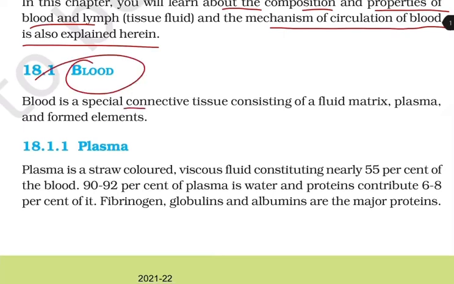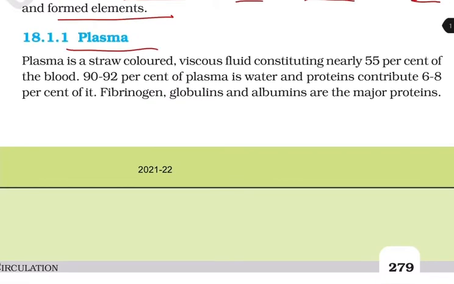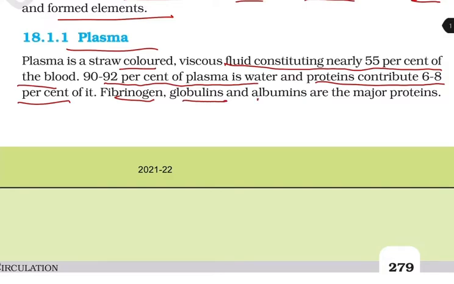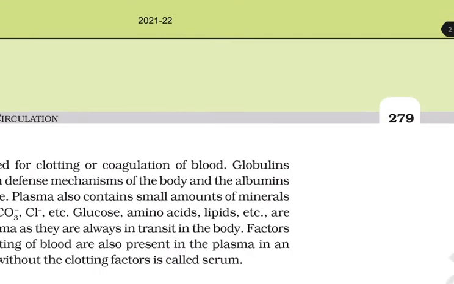Blood. Blood is a special connective tissue consisting of a fluid matrix, plasma, and formed elements. Plasma. Plasma is a straw-colored, viscous fluid constituting nearly 55% of the blood. 90 to 92% of the plasma is water, and proteins contribute 6 to 8% of it. Fibrinogen, globulins, and albumins are the major proteins.